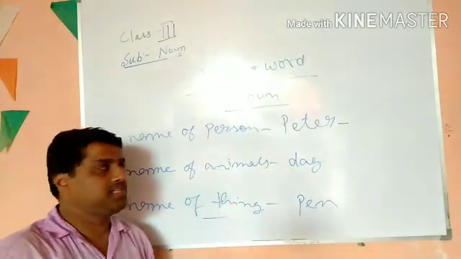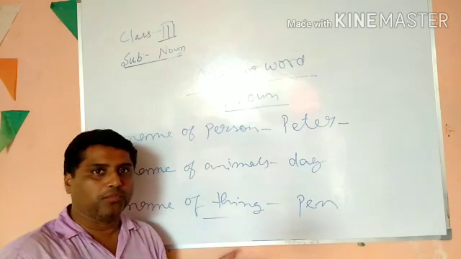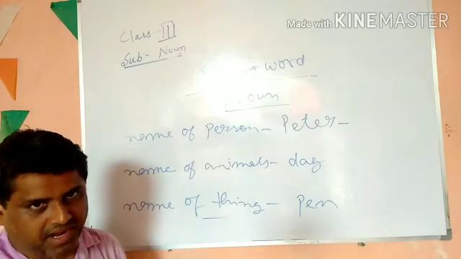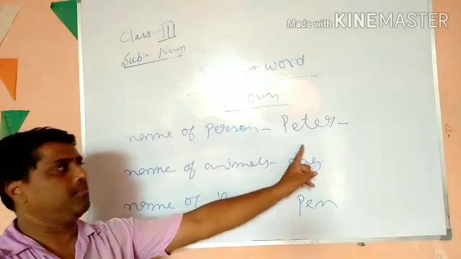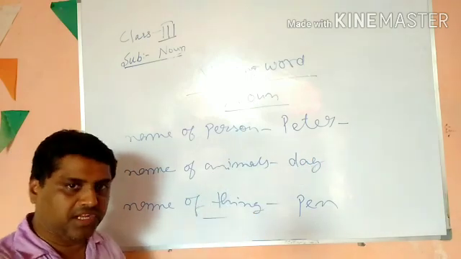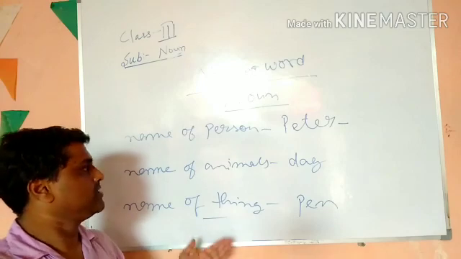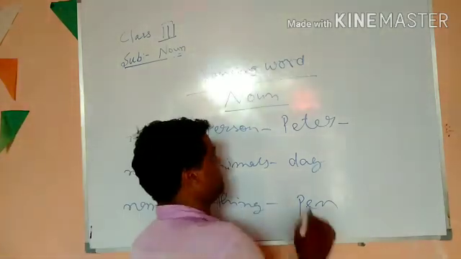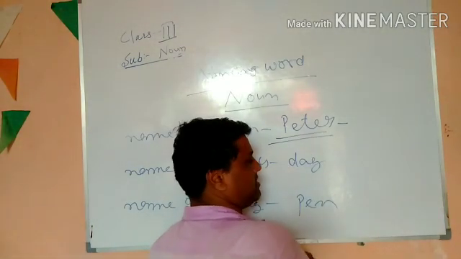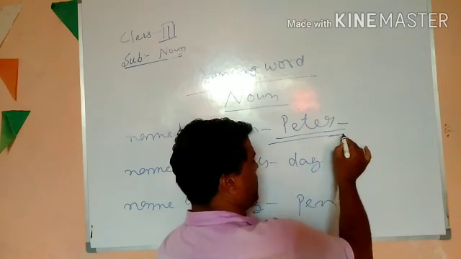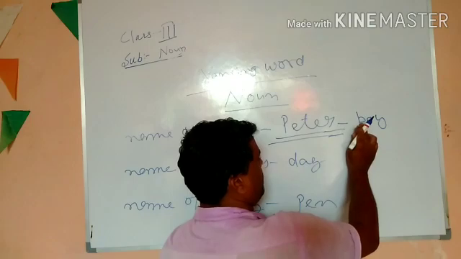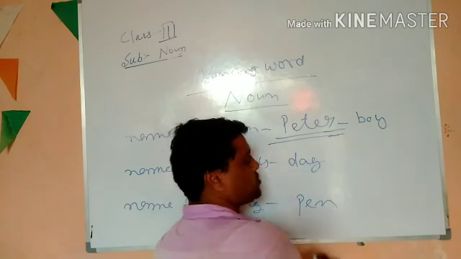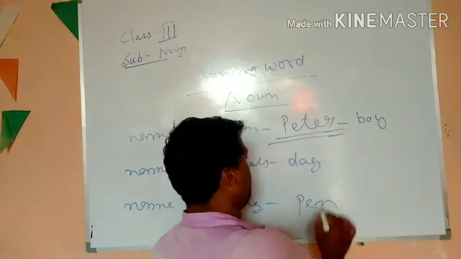Now there is a concept in your book: what is a special name and what is common name. By this example we will be able to understand what is a special name and what is common name. Now this person Peter is what? Peter cannot be the name of a girl. It is the name of a boy. A boy is known as Peter.